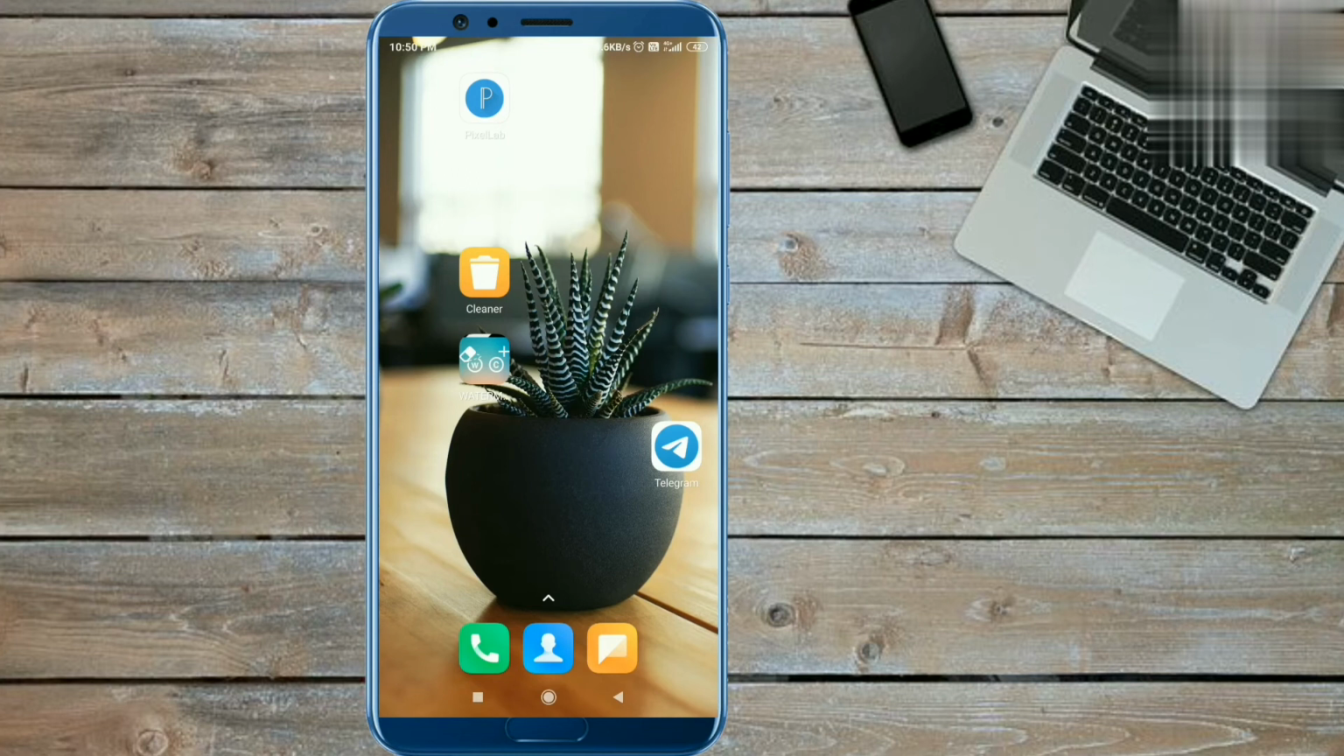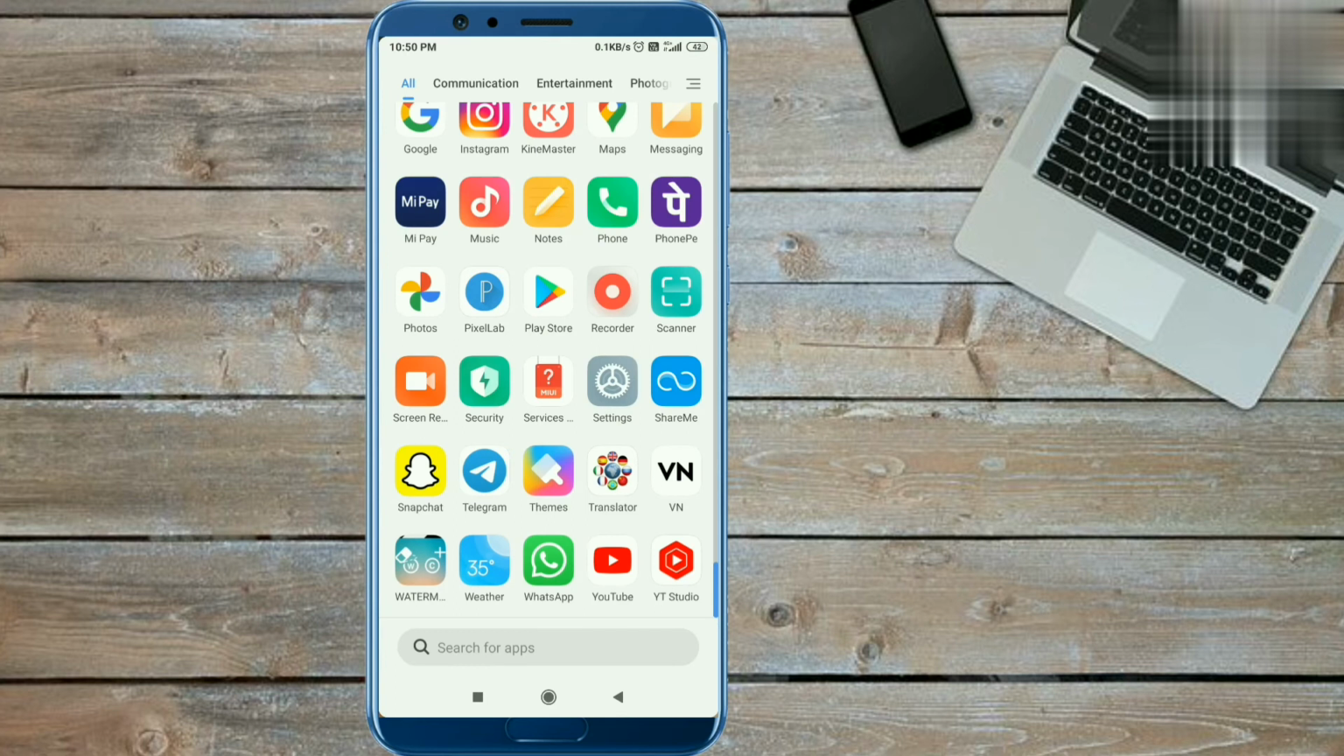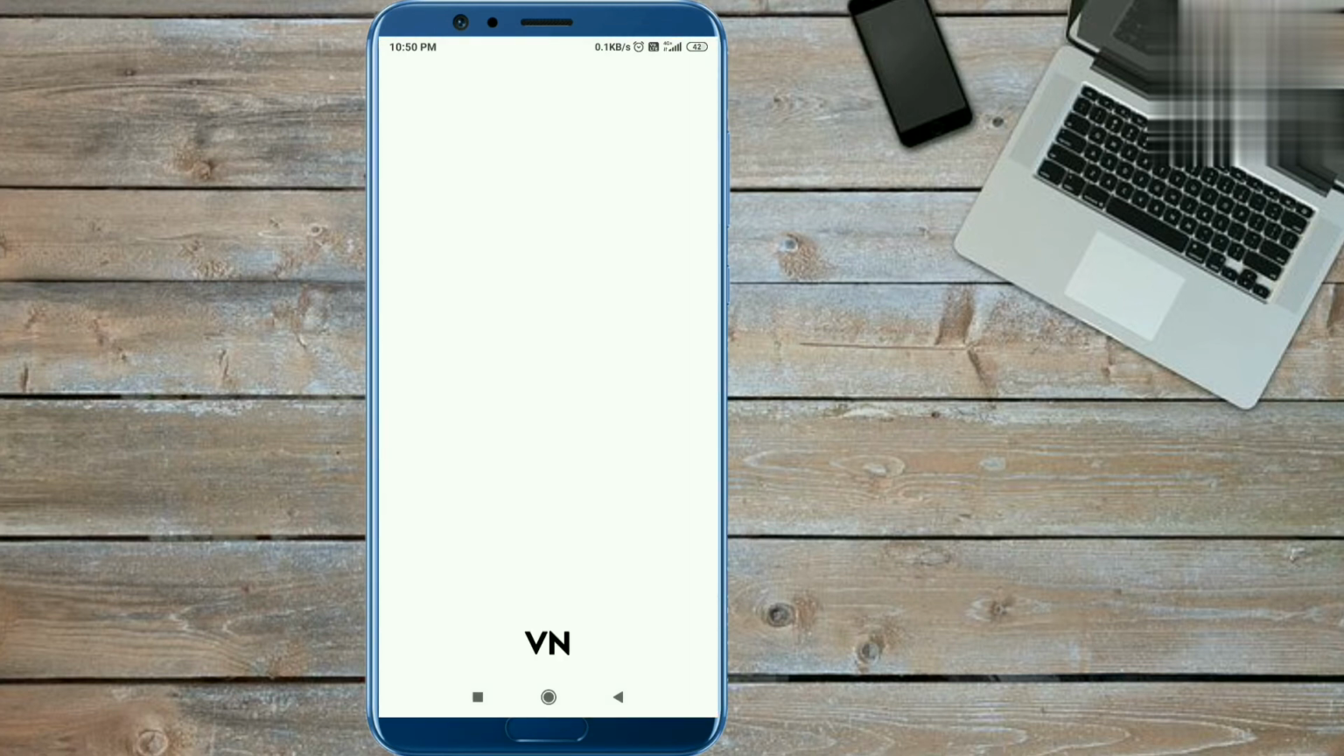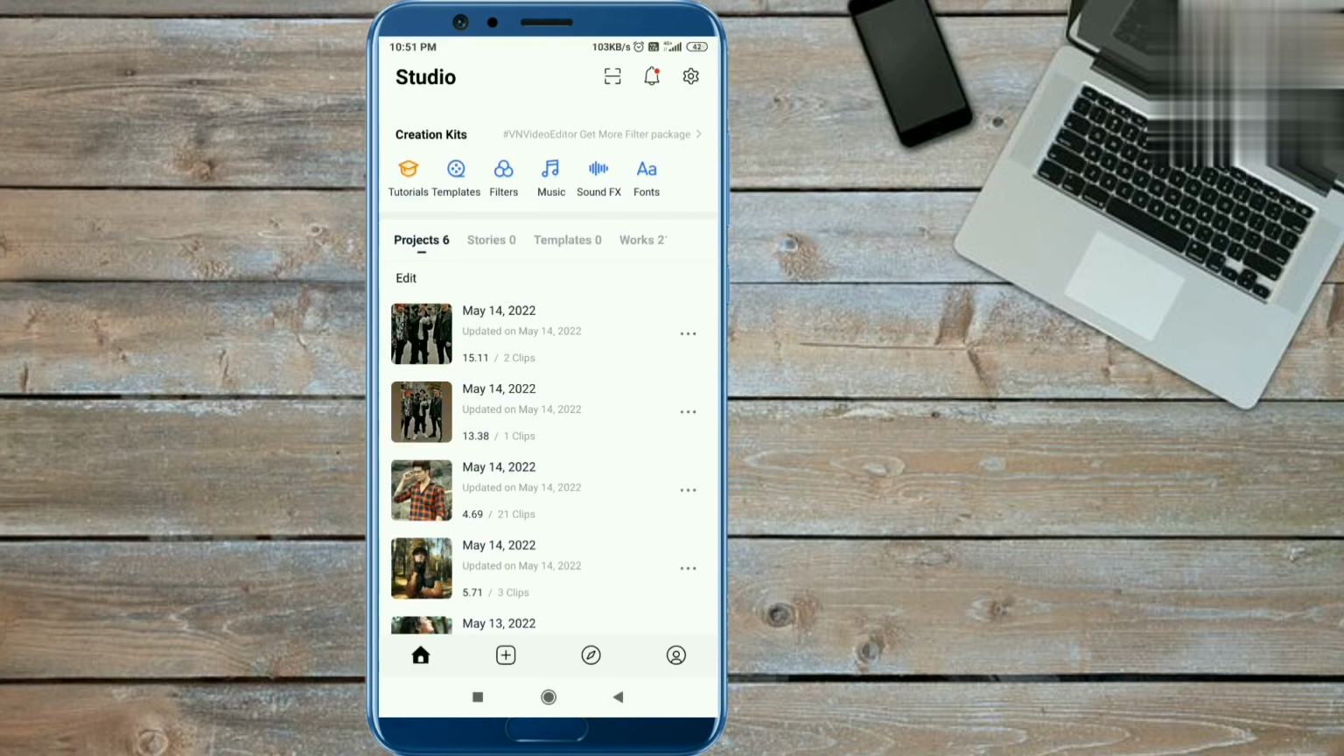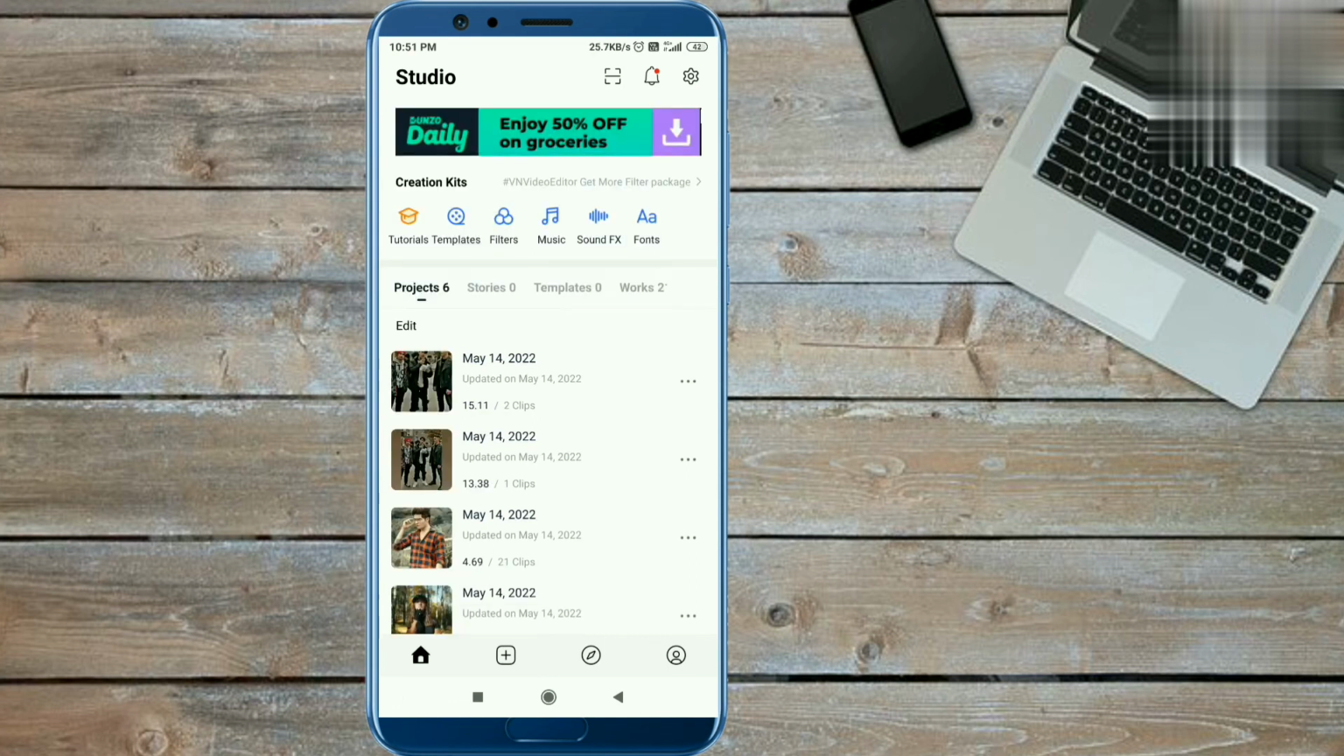In this video today we will learn about this trending reel which you just saw in the preview. To make this video you need the VN application. First install this application, which is easily found on the Play Store. When you open this application you will get an interface like this.